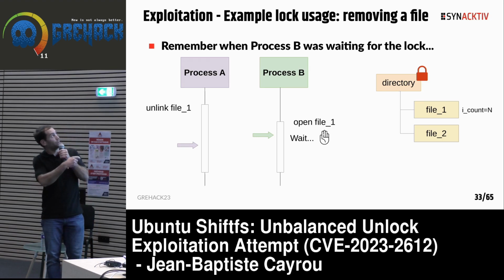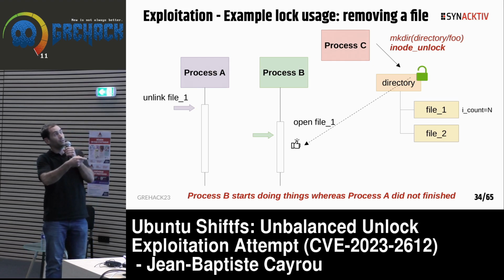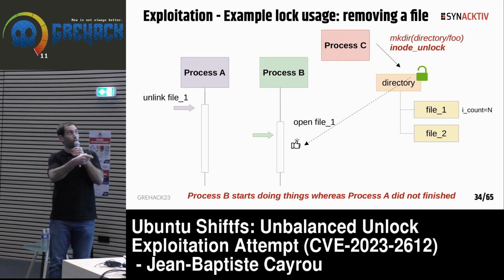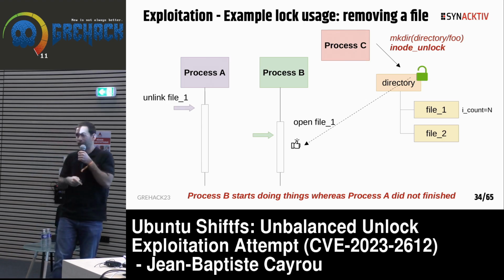The lock was taken by process A, and B was waiting for it. We can imagine we have another process C that triggers the bug, calling mkdir inside the directory. This will unlock the lock. The lock is now green. Process B will resume, and now both process A and process B are doing things in the directory.